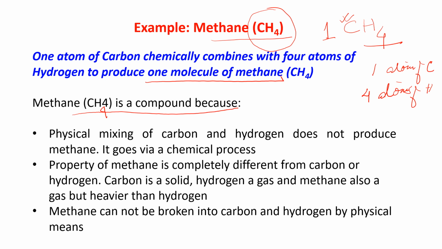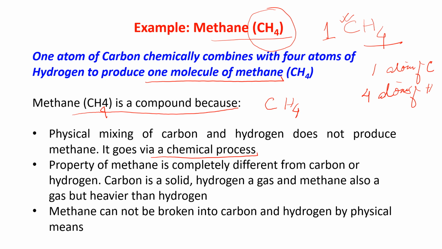Why is methane a compound? Methane, the formula is CH4. Physical mixing of carbon and hydrogen does not produce methane. We cannot take carbon in one hand and hydrogen in another hand and mix it, methane will not form. For the production of methane, it has to go via a chemical process.